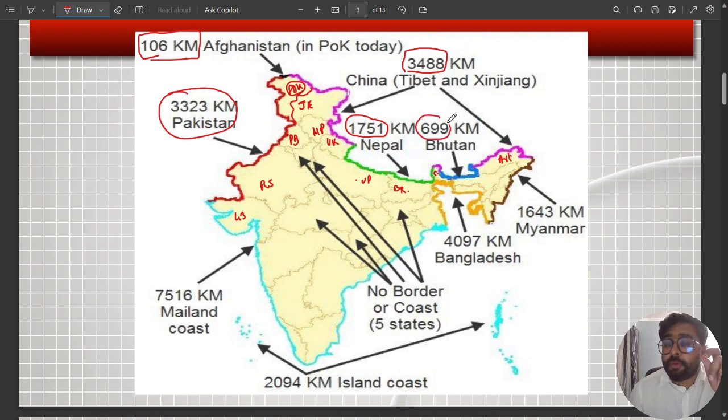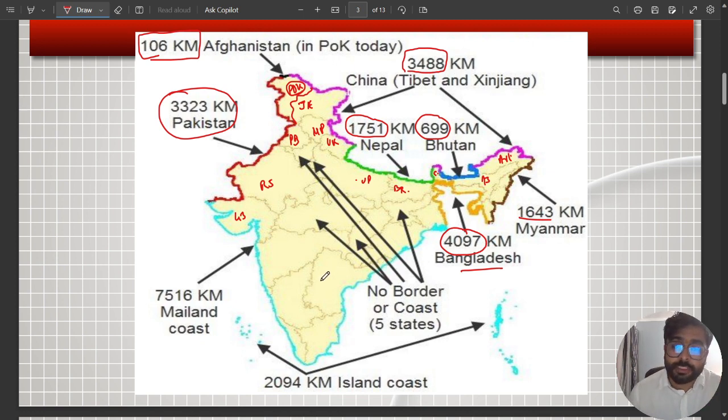With Bhutan, we share a border of 699 kilometers, and the states adjacent to the Bhutanese border are Arunachal Pradesh, Assam, Sikkim. Then we have Myanmar, 1,643 kilometers. This is again a very porous border. And then we have our longest border, 4,097 kilometers with Bangladesh.